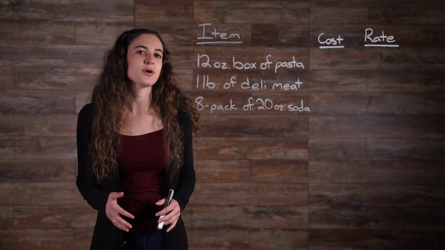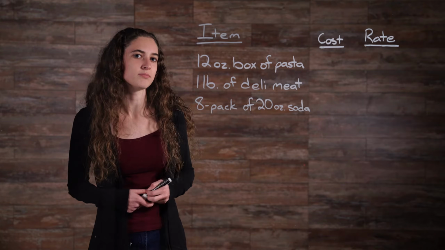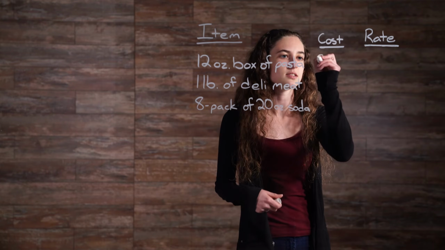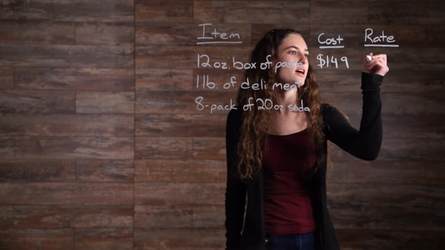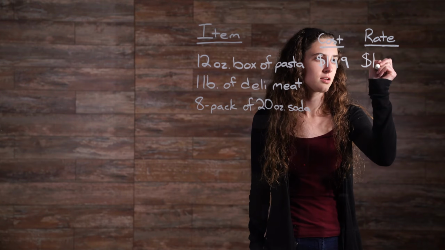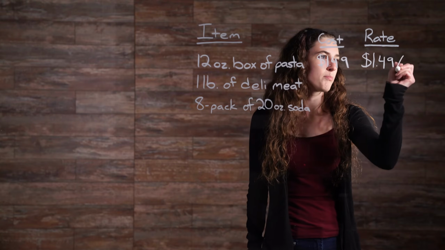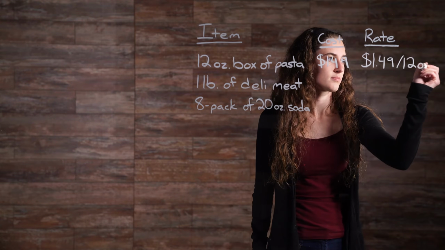In the examples listed here, the rate that you agree to pay is simply the cost related to the quantity of the product. Let's say we have a 12-ounce box of pasta, which costs $1.49. The rate is then $1.49 per 12 ounces.